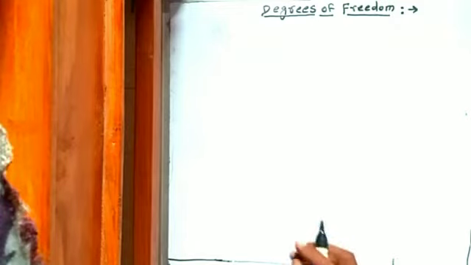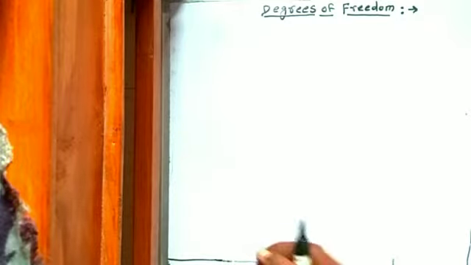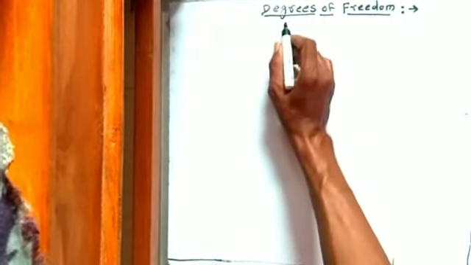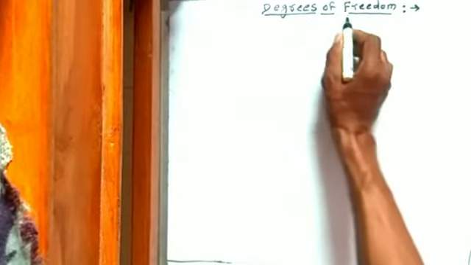Hi student, in the last video we studied the law of equipartition of energy, and from that law we concluded that for a gas in thermal equilibrium at a temperature T, the average energy associated with each quadratic term in the energy of a molecule is equal to 1 by 2 kBT, and the total translational energy contribution to a molecule is 3 by 2 kBT. Dear student, today we learn our next article, that is the degrees of freedom.